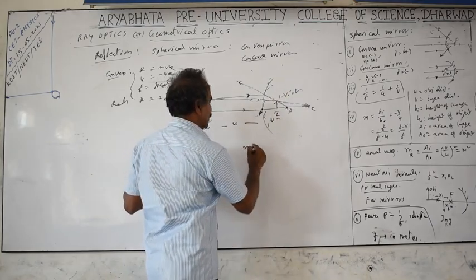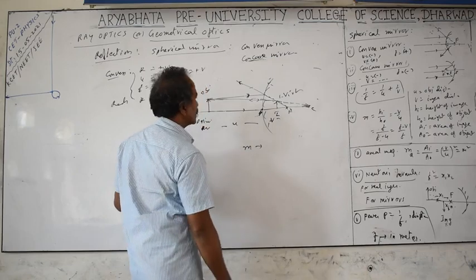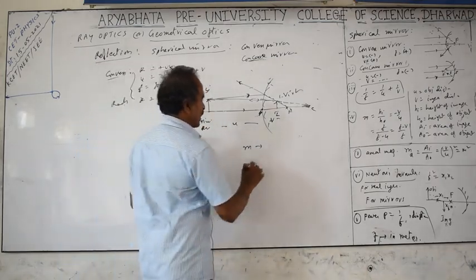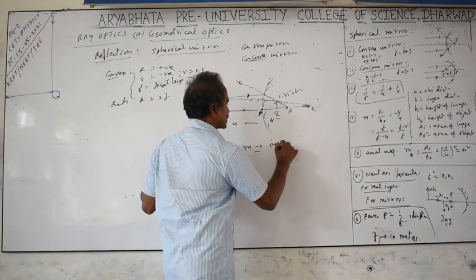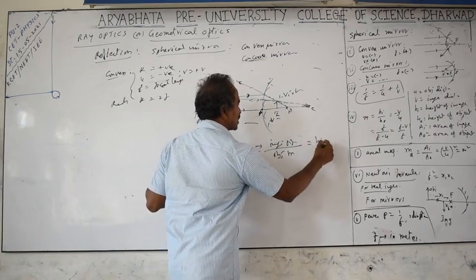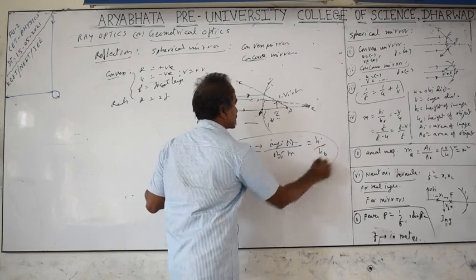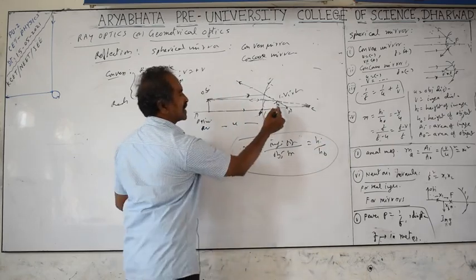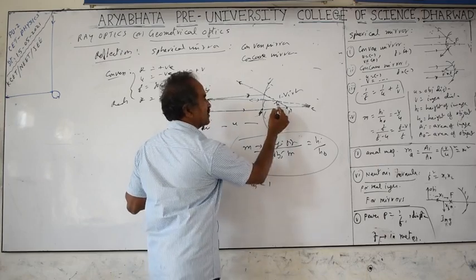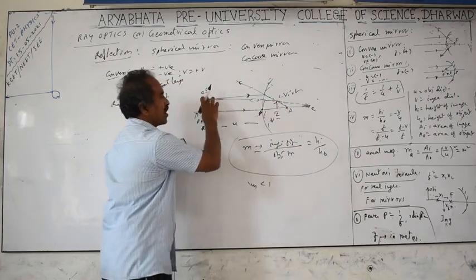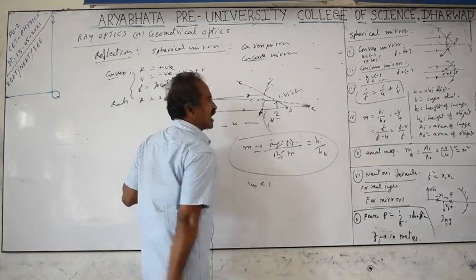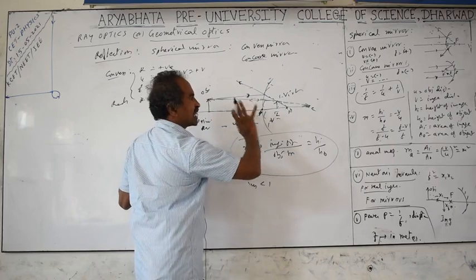The word we are going to use is magnification. Magnification is how much bigger the image size is compared to the object size. So magnification equals image size by object size, that is, height of the image by height of the object. But in this case magnification is always less than 1. That means the image height is always less than the object size, and it is always found behind the mirror, meaning always virtual. For a convex mirror, the image nature is always fixed.